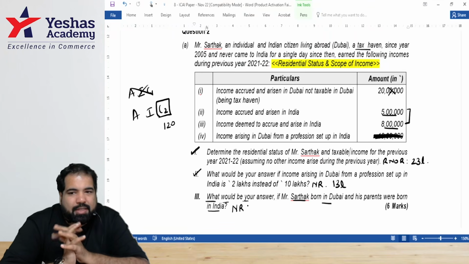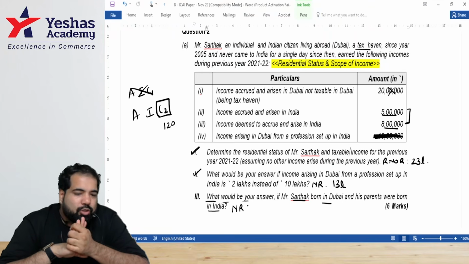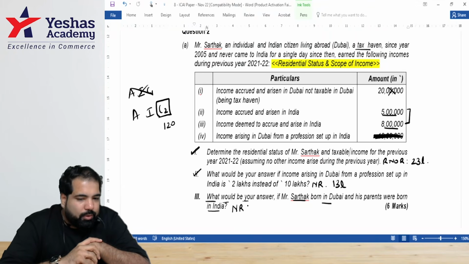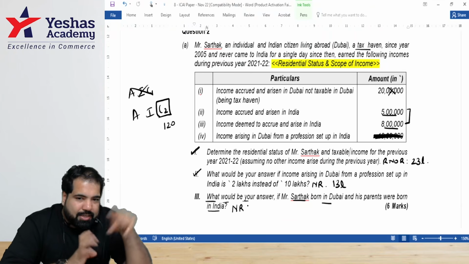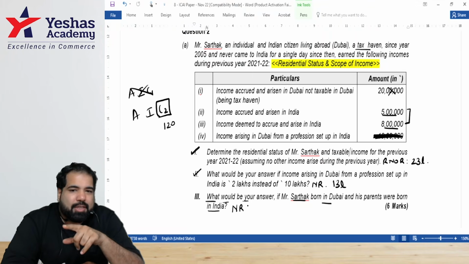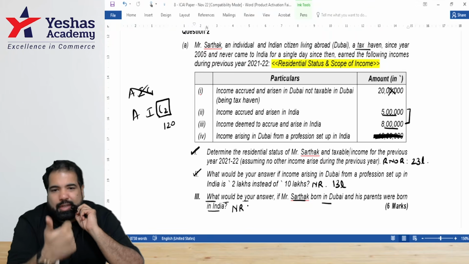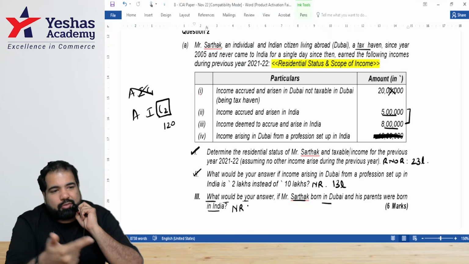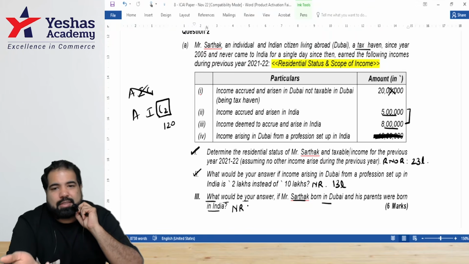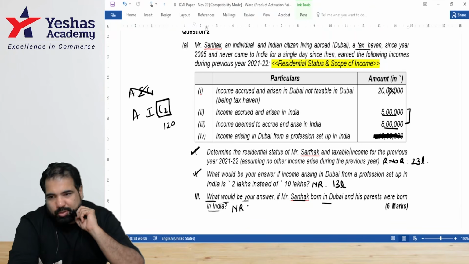Let's begin again. Guys, facts. Mr. Sarthak is an Indian citizen working in Dubai, which is a tax haven, and did not visit India during the year 21-22. Full stop. His Indian income is 23 lakhs, and you will show the Indian income, guys, either in a table or in brackets. Next, as per section 6(1)(a), since he's an Indian citizen having Indian income more than 15 lakh and he is not being taxed as a resident in any country, he will be considered as a RNOR. Full stop. Next line.